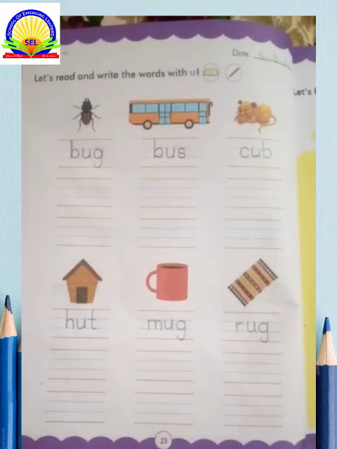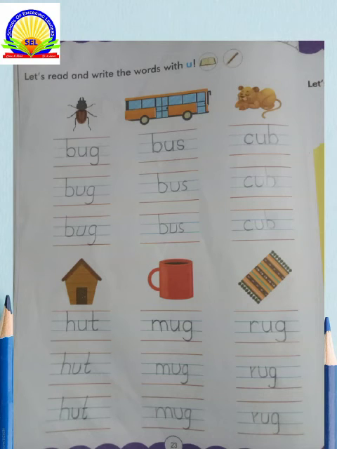We have read the sound of A, so let's go. Written work, English book, page number 23. Let's read and write the words with A. Bug, bus, cup, hut, mug, rug. Trace and write, complete your work. English book, page number 23.